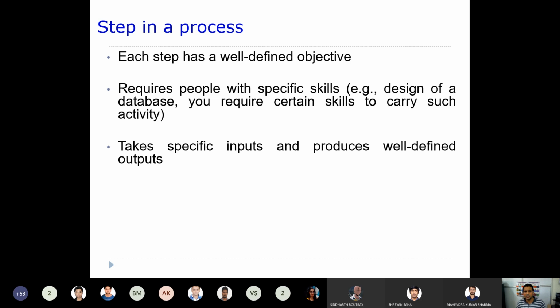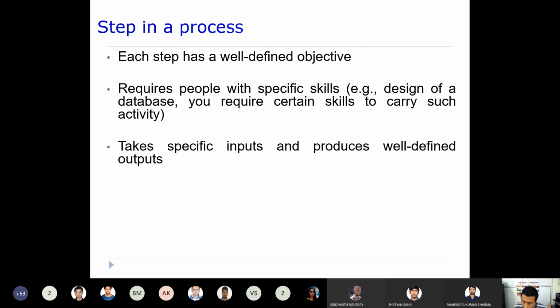Now, as I said, in a particular process there are certain steps or activities which need to be executed in a particular order. So what is a step? Each step has a well-defined objective. Each and every step or activity should have some objective, and in order to execute that activity we need people with specific skills.